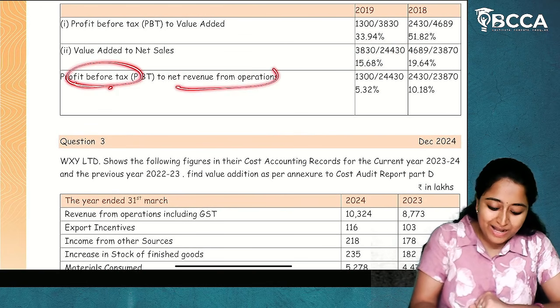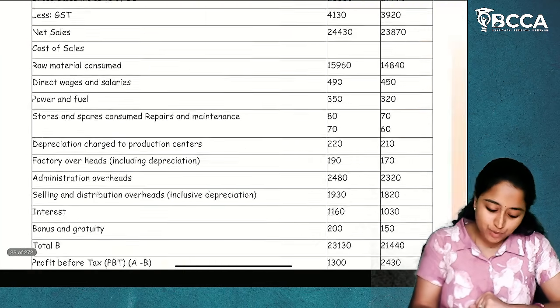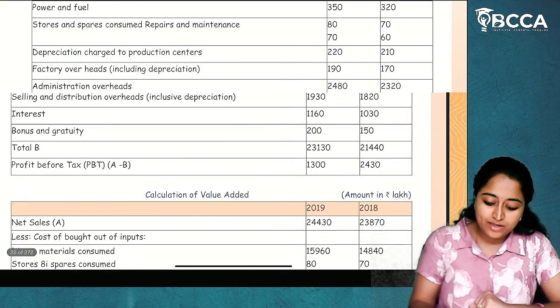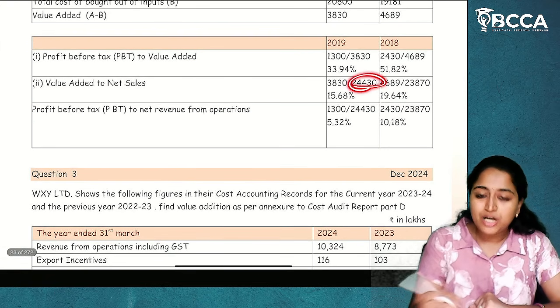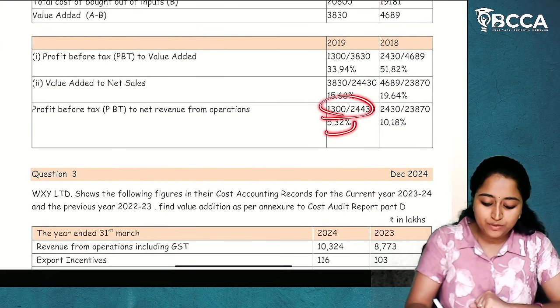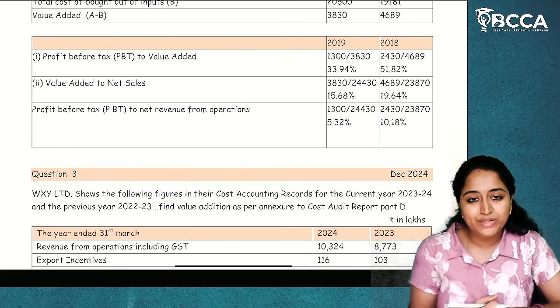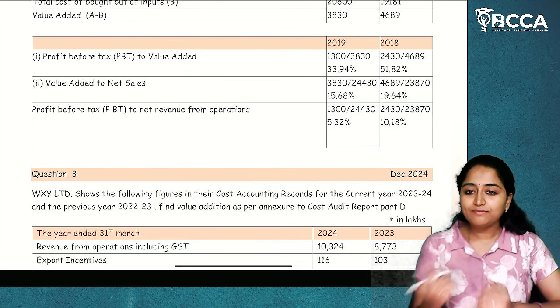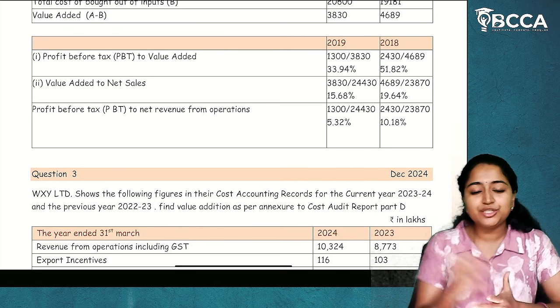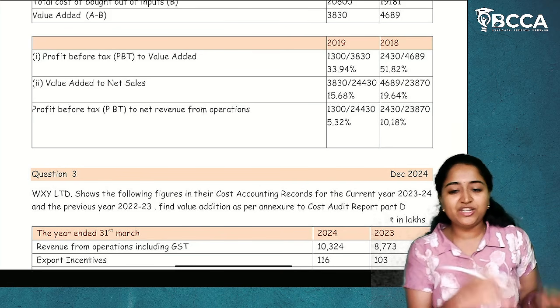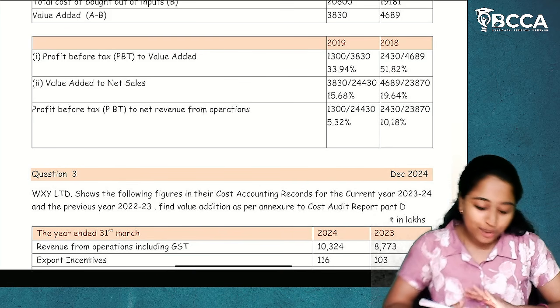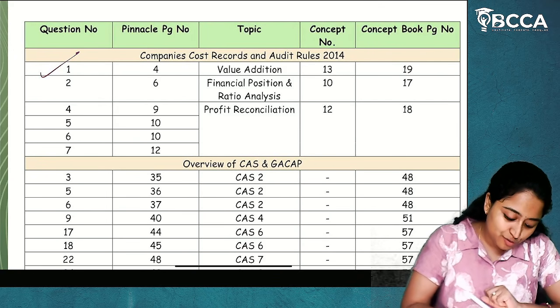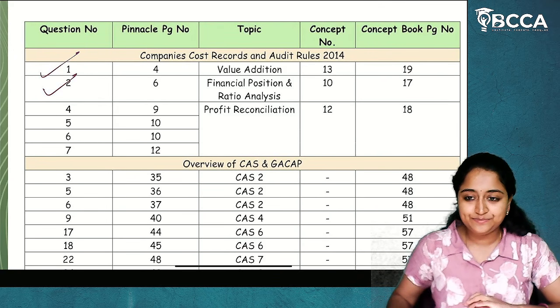Then profit before tax to net revenue from operations. What is profit before tax? 1300. What is net revenue from operations? 24,430. You'll take that into 100, do the percentage, and you will get the answer. I hope it is clear. Simple questions, not to be worried about. Everything is already given in the question, you just have to write it down. I hope question 2 of Super 50 questions is also clear.